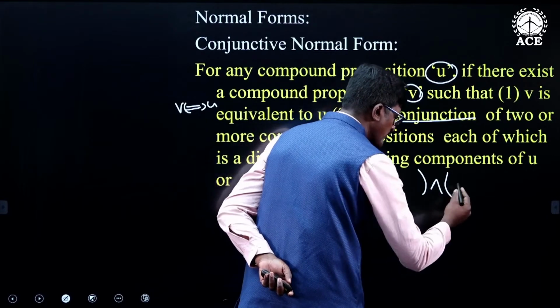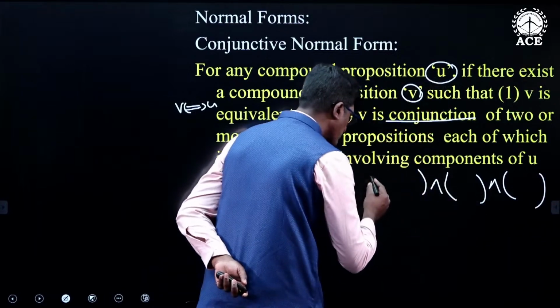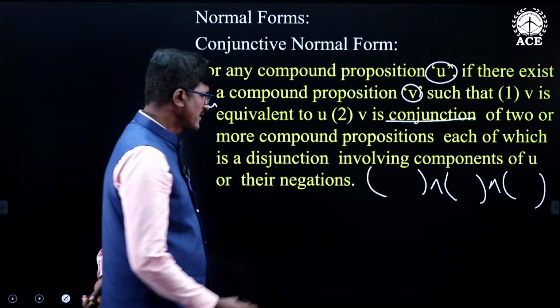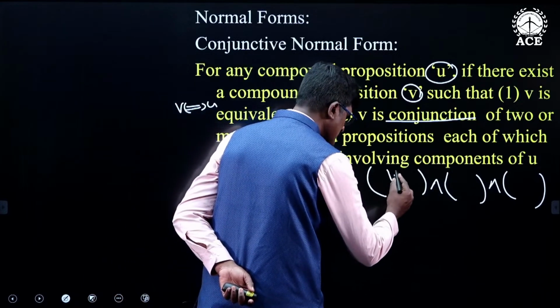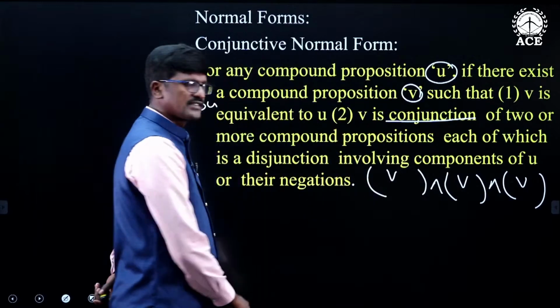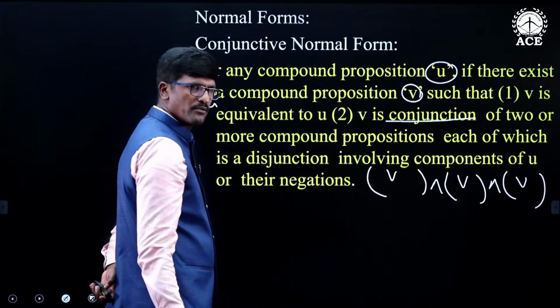V must be a conjunction of two or more compound propositions, and these compound propositions are disjunctions of the components of U. This is the OR symbol, disjunction of the components of U.